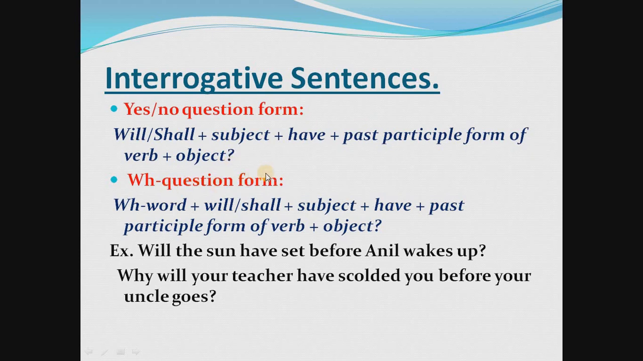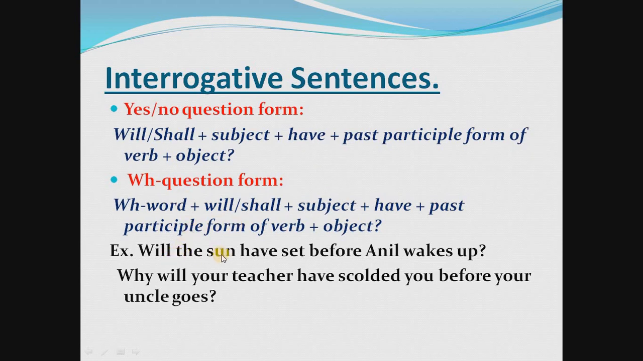WH question form. WH questions always start with the WH word. See: WH word, then helping verb will or shall, then subject, then have, then past participle form of the verb, which means verb third form, then object, then question mark. These are the rules and you have to learn both rules. Now see the example of both rules.